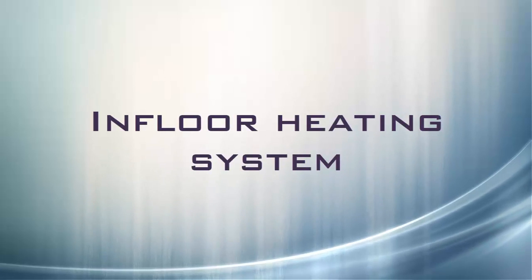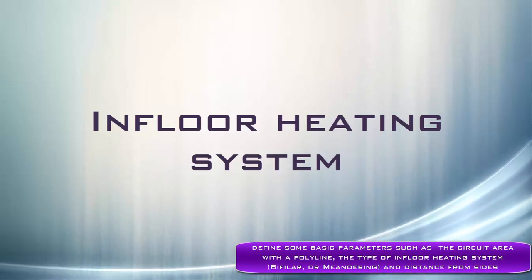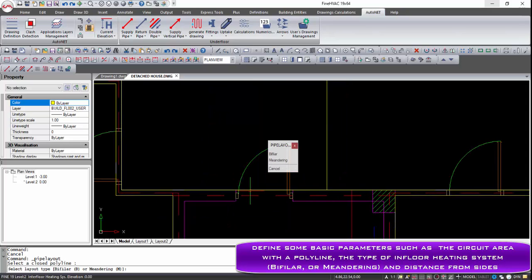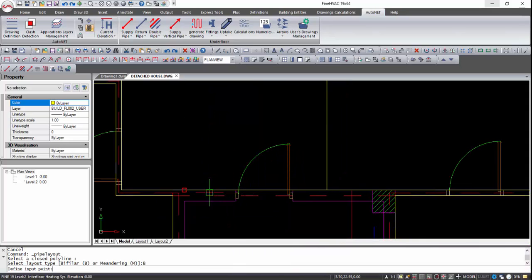An in-floor heating system can be generated automatically, taking into consideration the heated surface of each area. In this way, the user should define some basic parameters such as the circuit area with a polyline, the type of in-floor heating system, bifilar or meandering, and distance from sides,